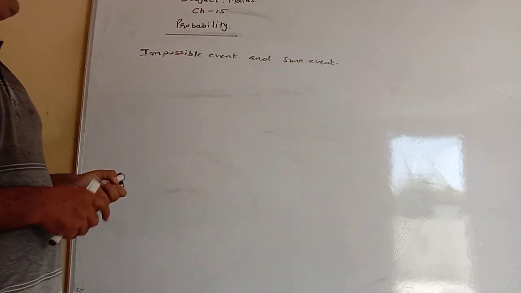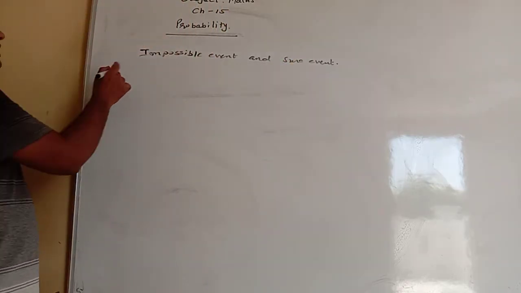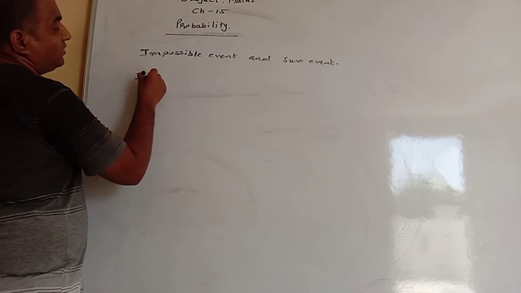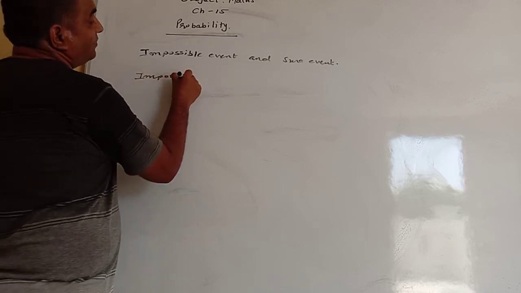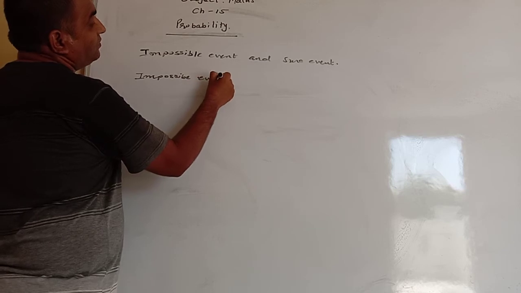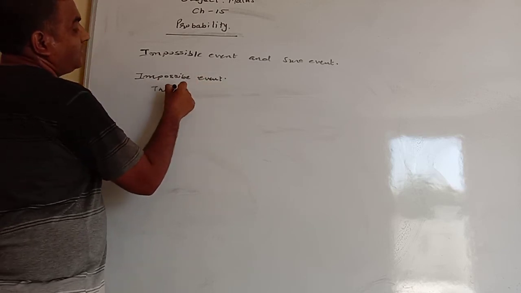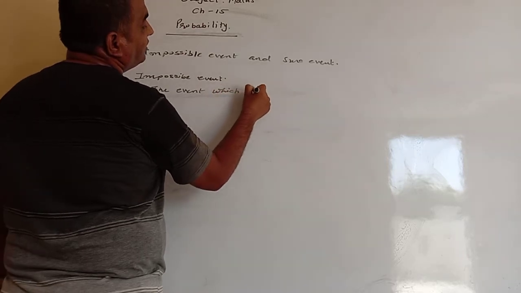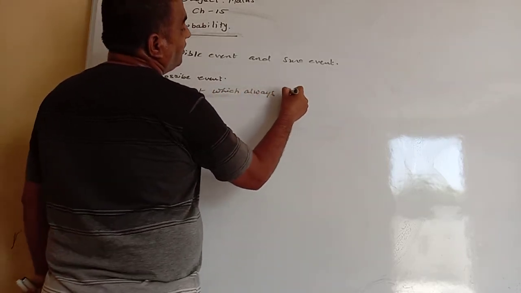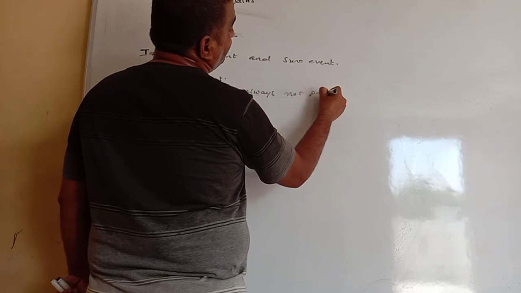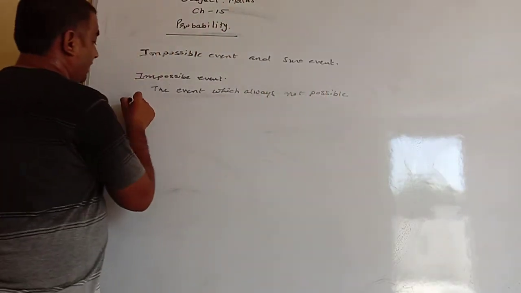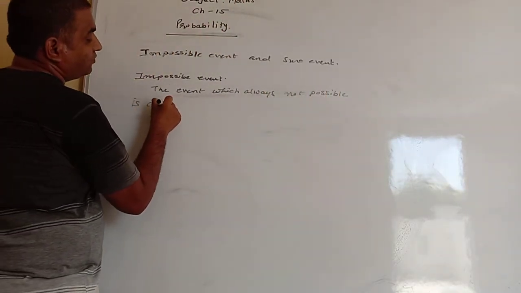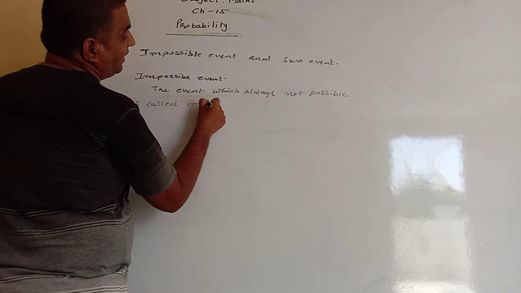So impossible event means the event which is always not possible is called impossible event.